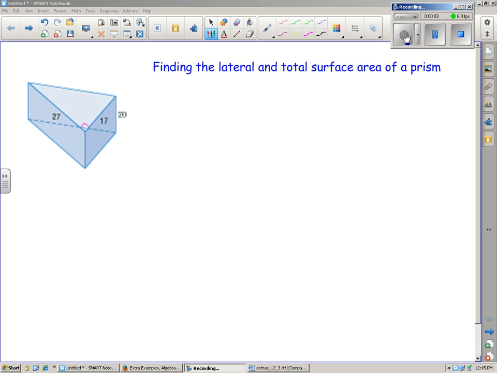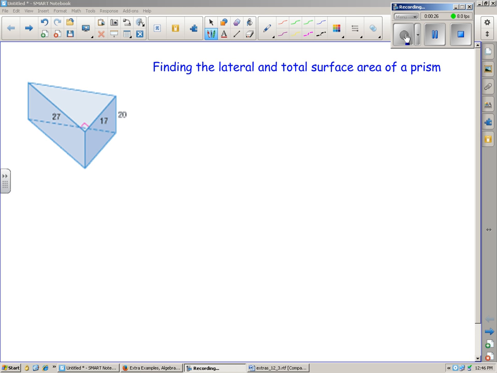Today we're going to look at how to find the lateral and total surface area of a prism. Now, our definition of prism that we're going to work with here is just two bases of any shape. In this case, we see a triangular prism, and those are connected by rectangles. Now, prism does go a bit beyond that, but that's what we're going to work with for today.